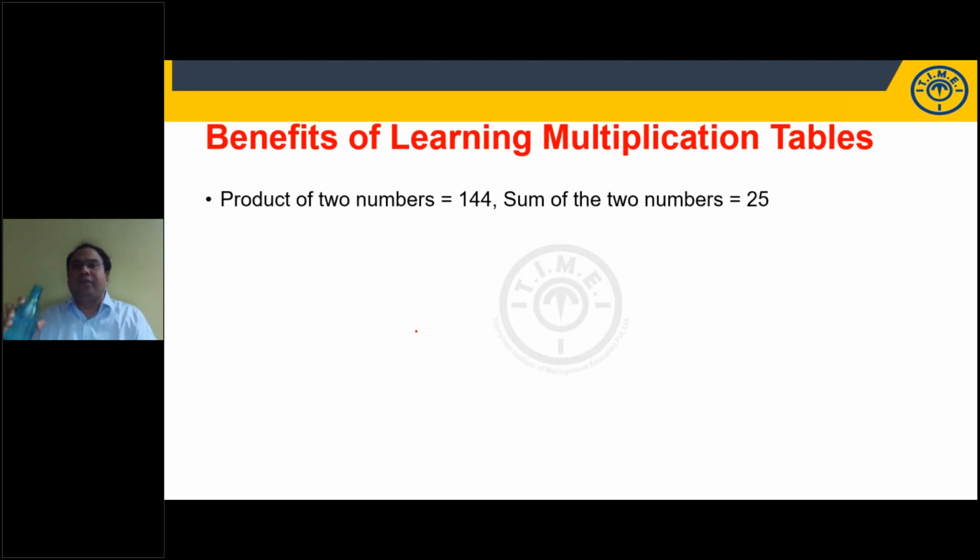Product of two numbers 144. Sum of two numbers 25. So I'm asking you, is there any advantage of learning multiplication tables? Right. That is the point I'm going to discuss now.